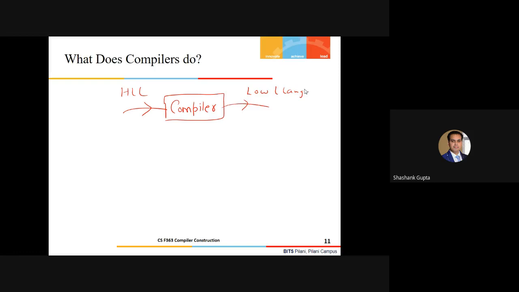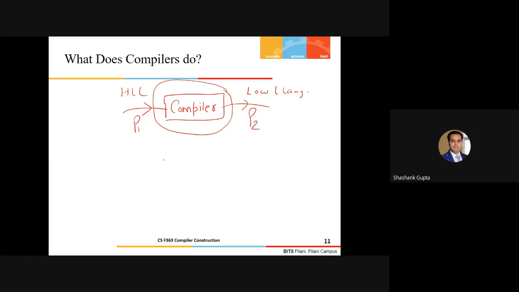Now let me ask a few questions, because right now this is completely a black box for me. What exactly needs to be done for transforming this high-level language into the low-level language? You have to answer based on whatever you have learned in the earlier courses. Suppose this is one program P1 and this is another program P2.